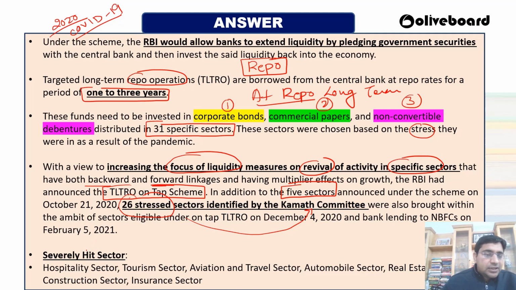The 5 specific sectors that we call severely hit sectors are the hospitality sector, tourism, aviation and travel sector, automobile sector, real estate construction sector, and insurance sector. These were the severely hit sectors during the COVID time. So RBI said please provide loans to all these sectors. We will be providing you the loan at the long-term repo. You will get the loan at repo rates, and that too for the long term.